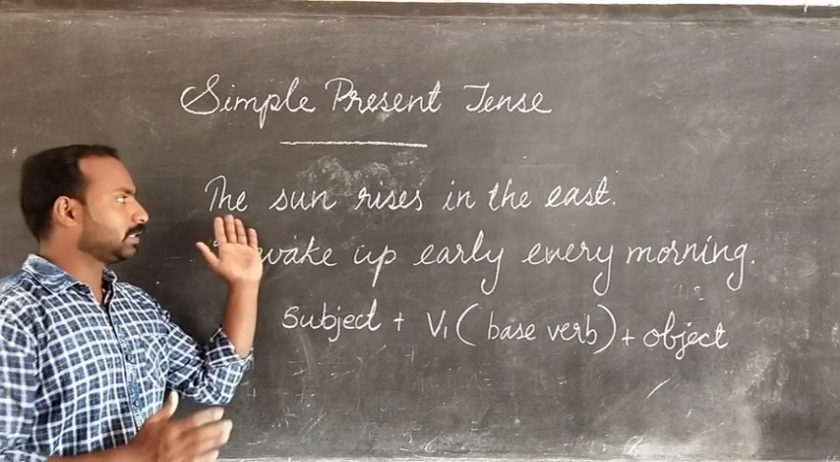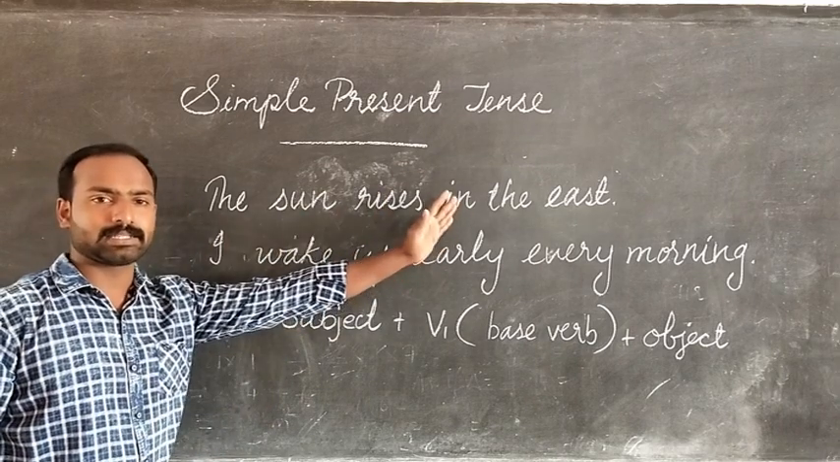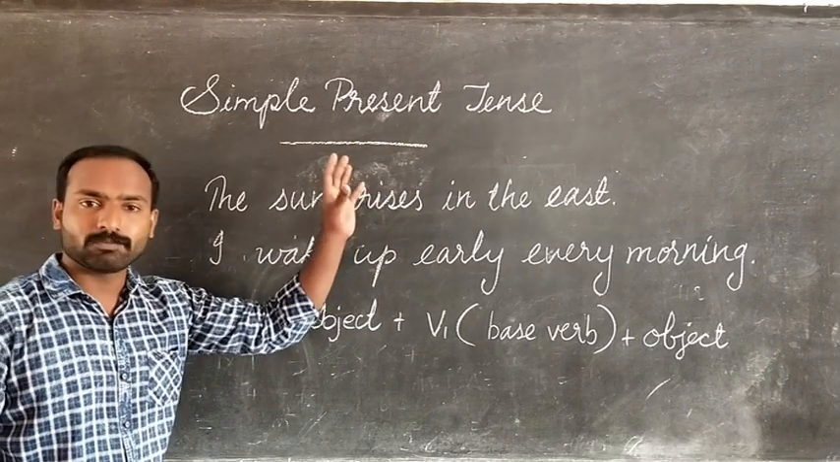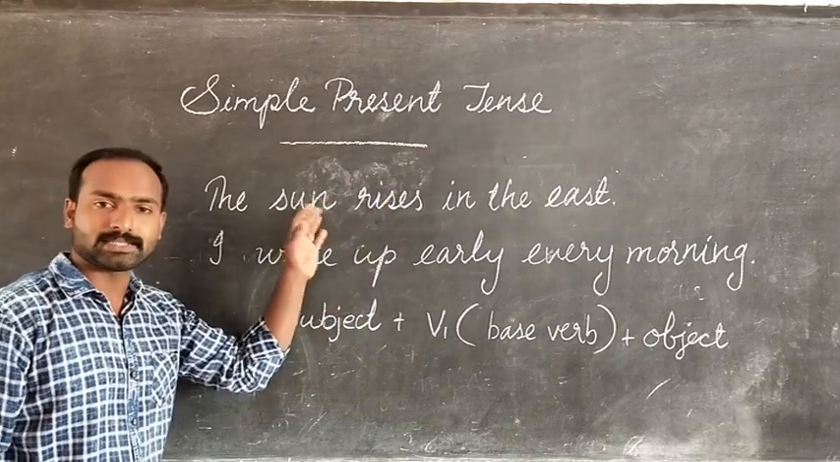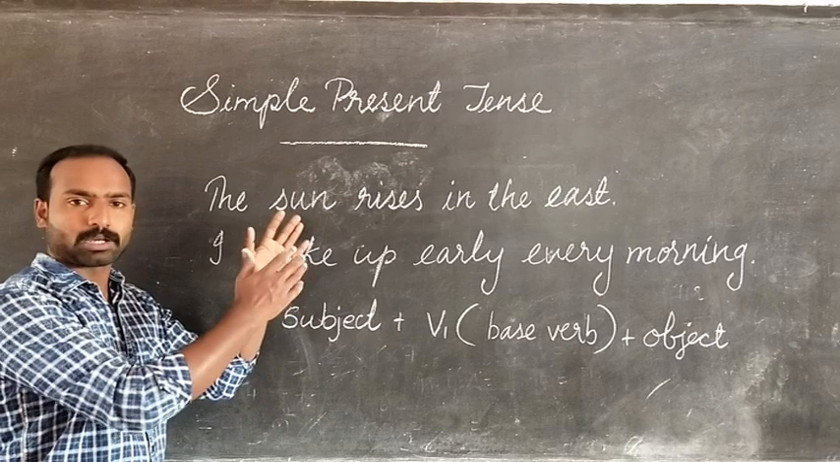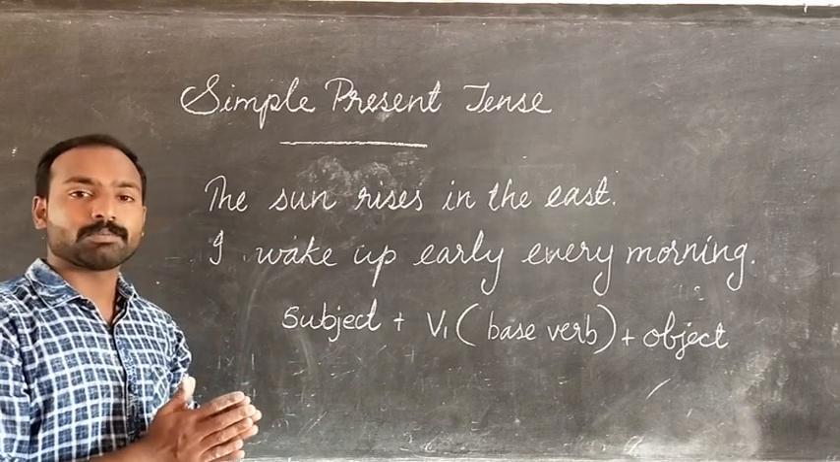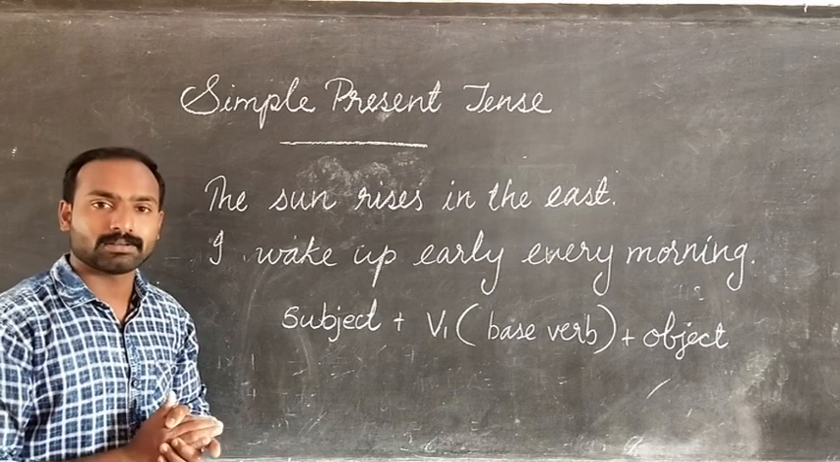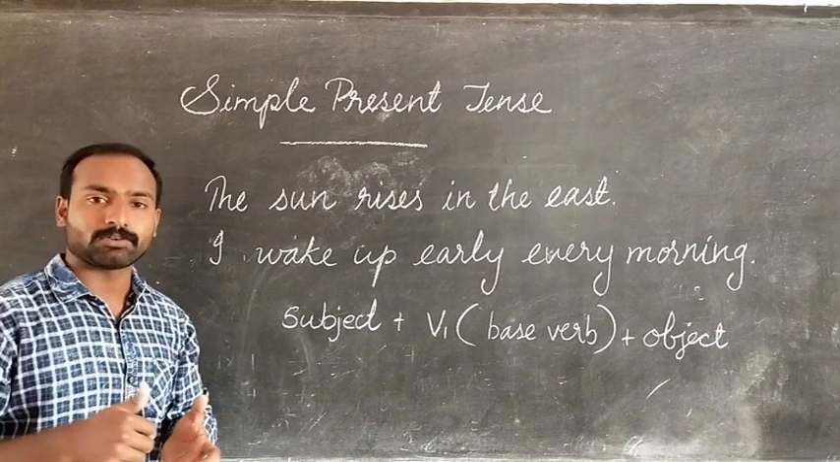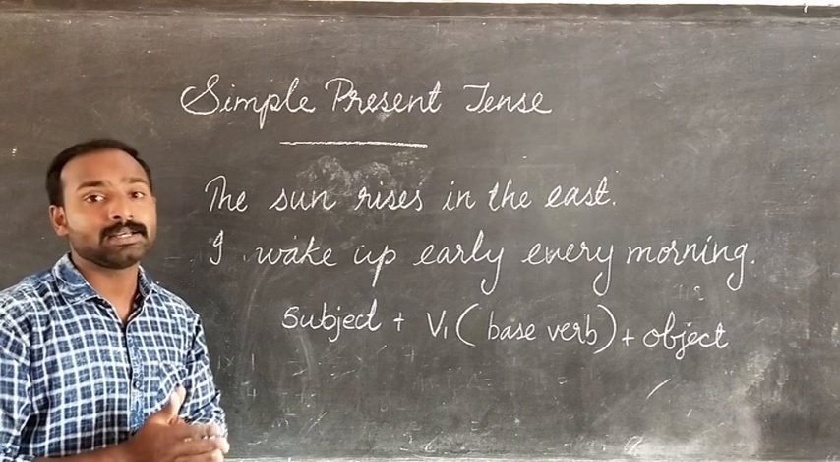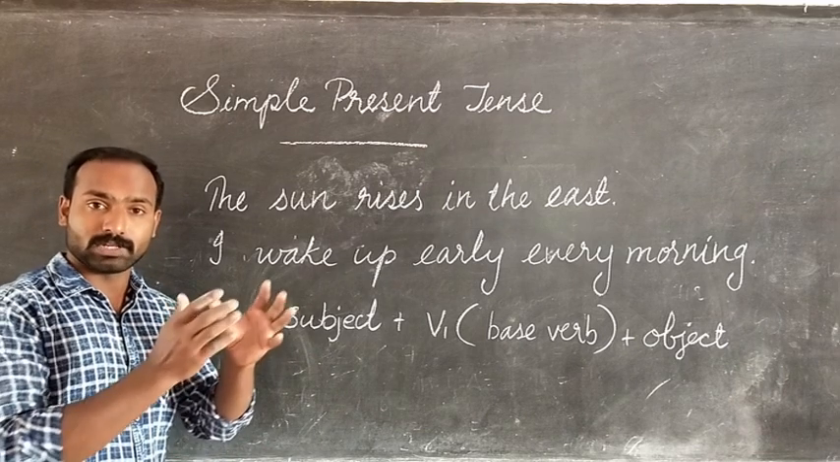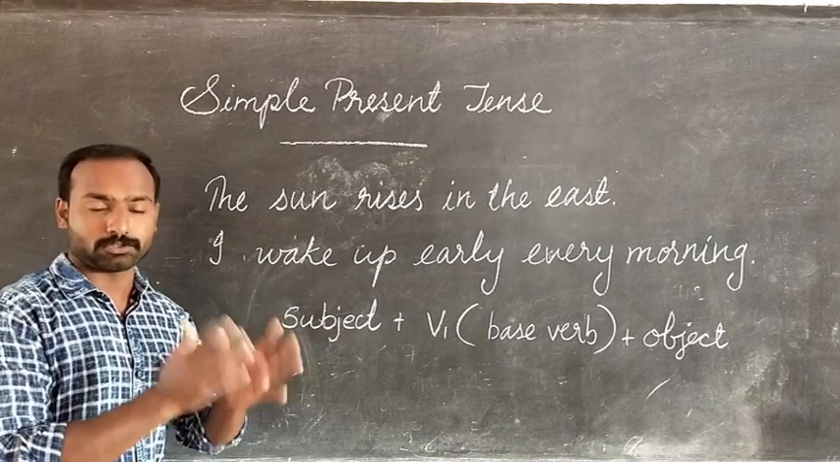Clear? The sun rises in the east. It is given in the simple present tense. We say this in this manner because we talk about the truth. Another truth can be: the earth moves around the sun. That also is said in the simple present tense. Why? Because we talk about a truth.